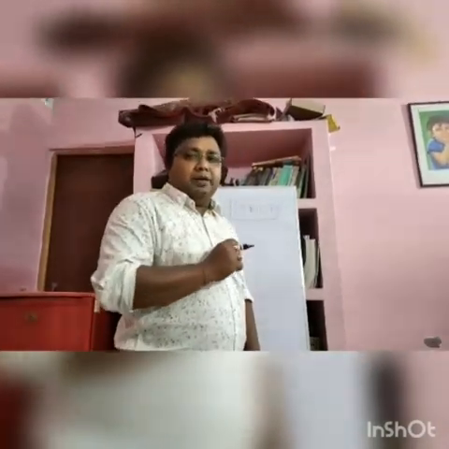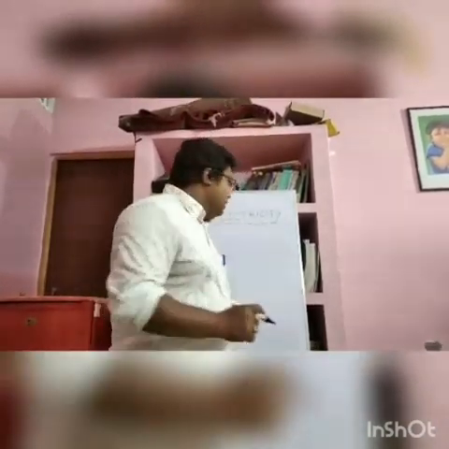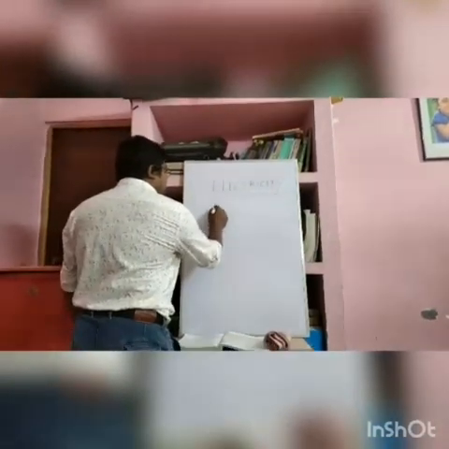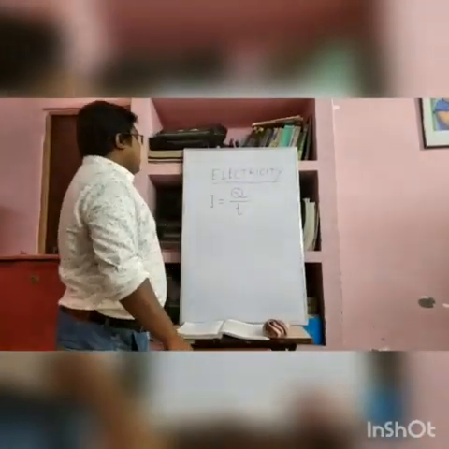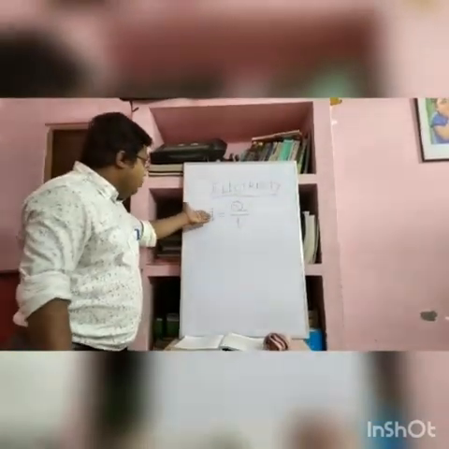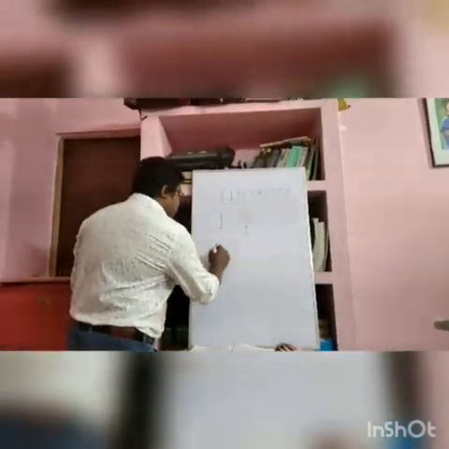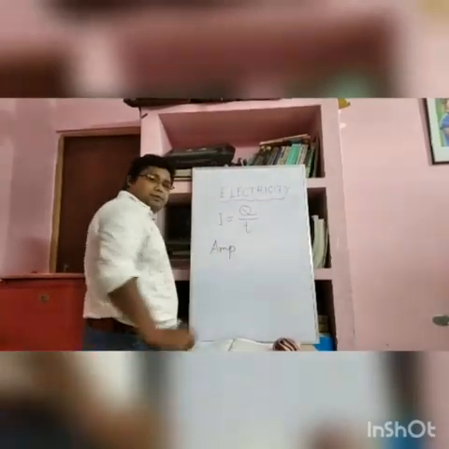In per unit time, how much charge is flowing, that is called electric current. That means I equals Q by T. Now I means current, and the unit of current is called ampere. In short form we can write A for ampere.